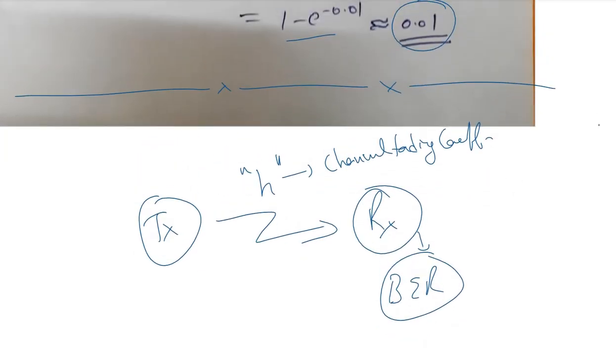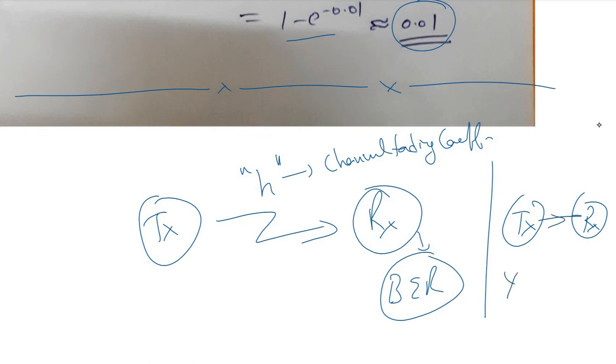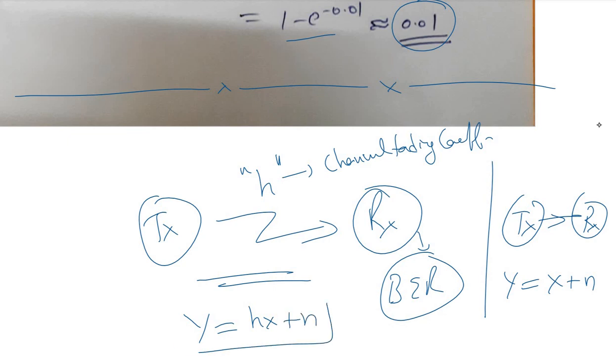We have already done a similar exercise for a wired channel where the transmitter and receiver were connected by a physical connection. There the received signal y was x plus n, while in this case the received signal y would be equal to h x plus n. We have already seen why this h, the channel coefficient, is multiplicative in nature, and we know AWGN is additive in nature, added at the receiver end.